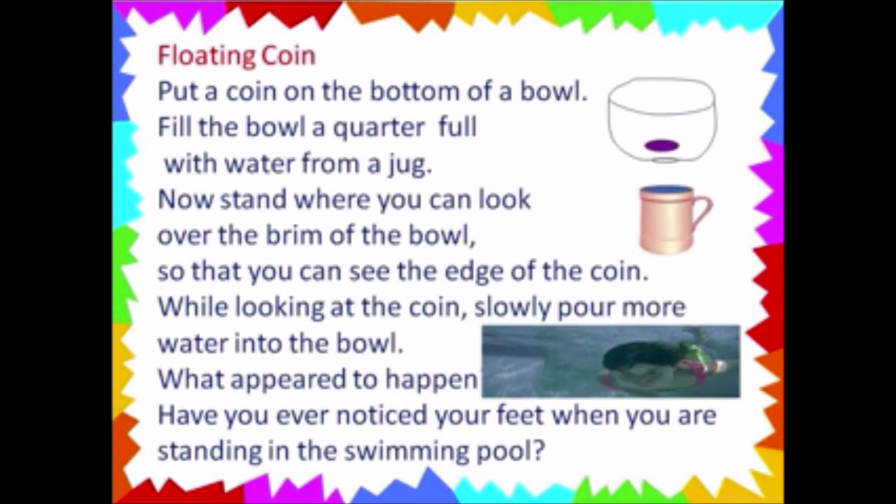Floating coin. Put a coin on the bottom of a bowl. Fill the bowl a quarter full with water from a jug. Now stand where you can look over the brim of the bowl so that you can see the edge of the coin. While looking at the coin, slowly pour more water into the bowl. What appeared to happen? Have you ever noticed your feet when you are standing in the swimming pool? Do you know what happens? The light from your feet is bent as it passes from the water into the air.